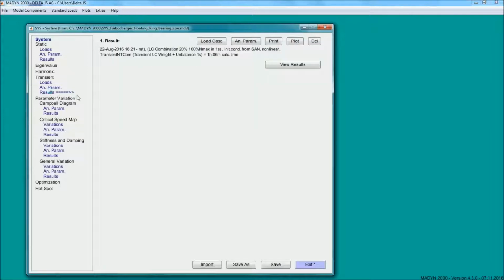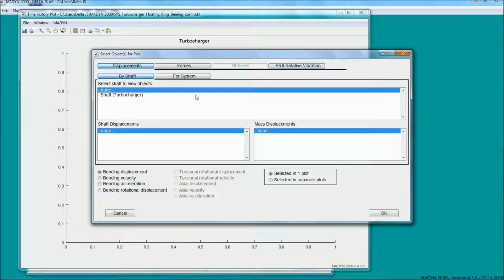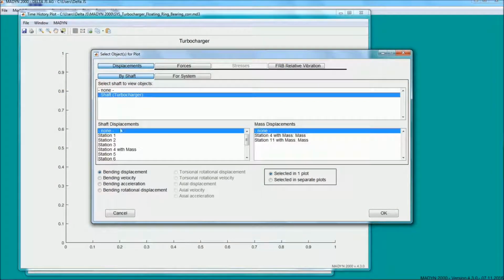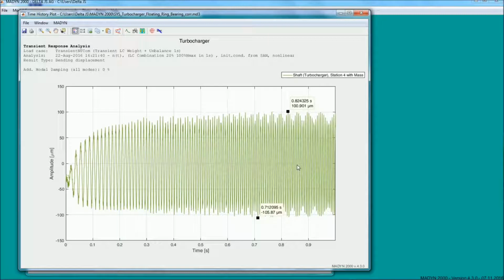For the post-processing of the results, several kinds of plots are available. One can plot the absolute displacement of the shaft, the displacement relative to the floating ring, and the displacement of the ring itself. Here we are going to have a look at the vibration at the compressor impeller.